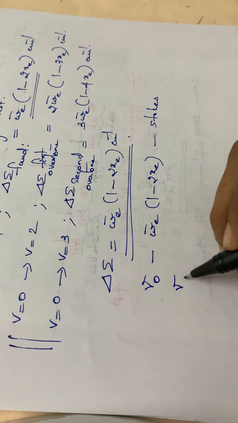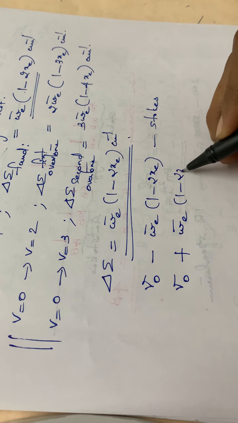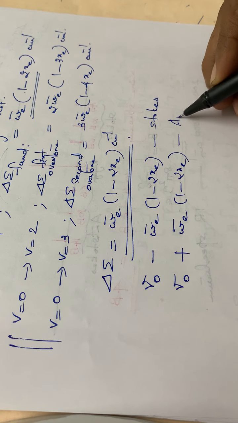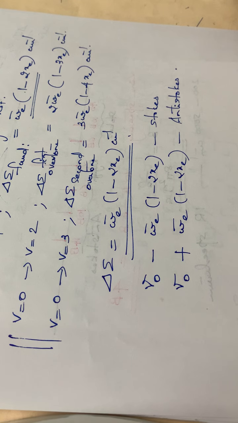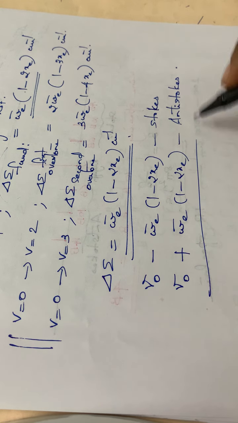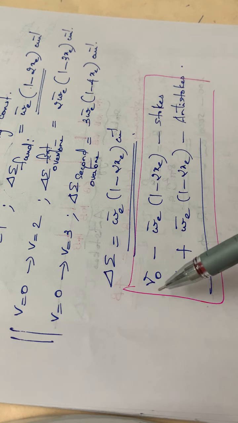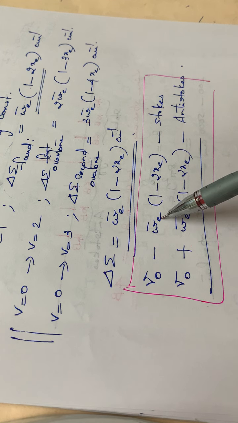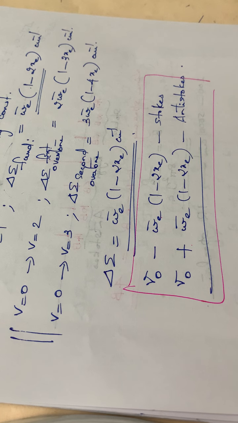And for anti-Stokes, it will be nu 0 plus omega bar E into 1 minus 2 Xc. Okay, so Stokes lines are more intense than anti-Stokes lines. So this is the general expression for Stokes and anti-Stokes, that is nu 0 plus or minus omega bar E into 1 minus 2 Xc. Okay, hope you are clear up to this.